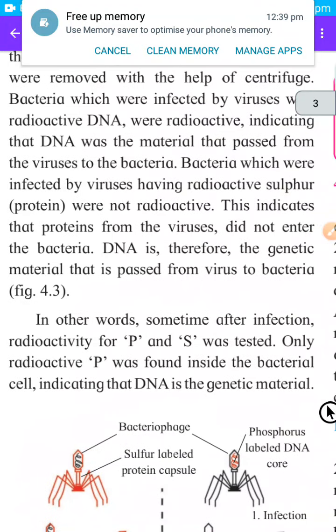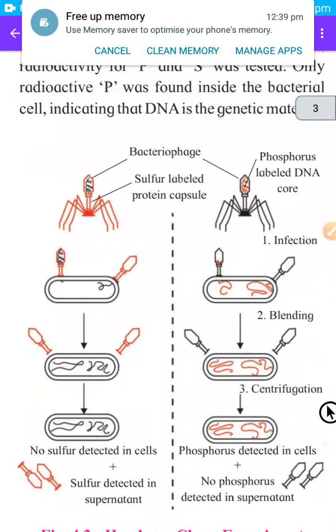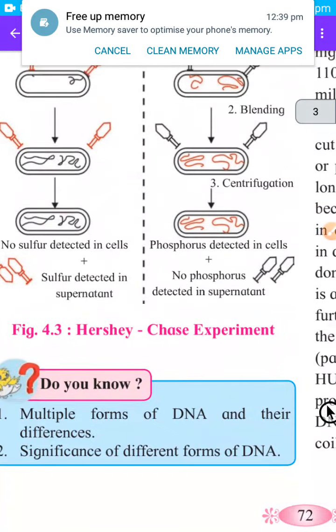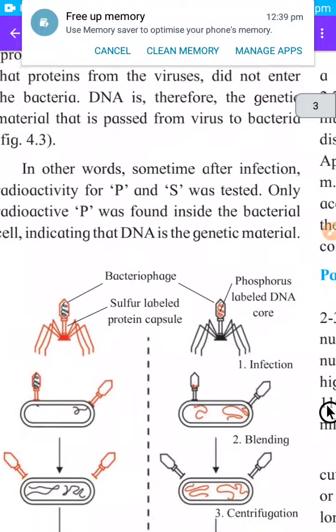Bacteria which were infected by viruses having radioactive sulfur were not radioactive, because proteins cannot be transferred from viruses to bacteria, and only radioactive DNA was transferred from virus to bacteria. That's why the bacteria became radioactive due to radioactive DNA. So in this way we have finished all these 3 experiments.